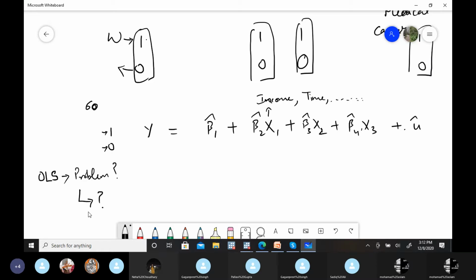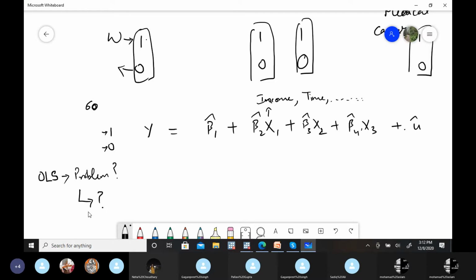Okay, Neha, Pallavi, Shreya, Somya, or Yamini, anyone of you. Is there any specific problem with the OLS method here? Yes or no? If not, then it's okay. And if you think there is a problem, what do you think?